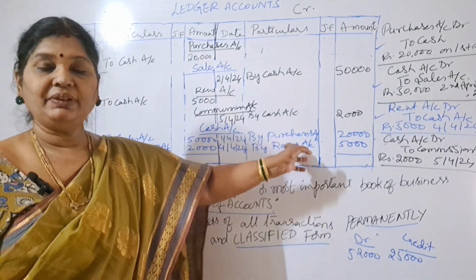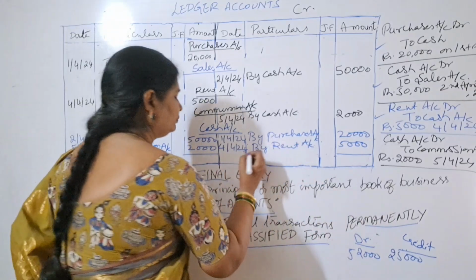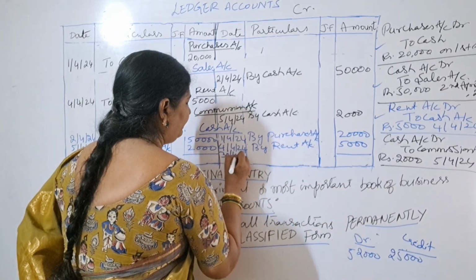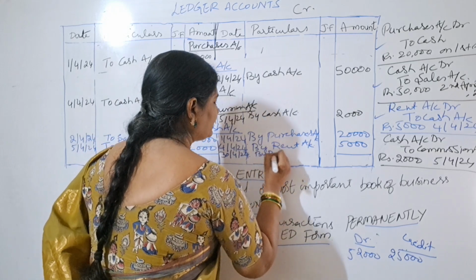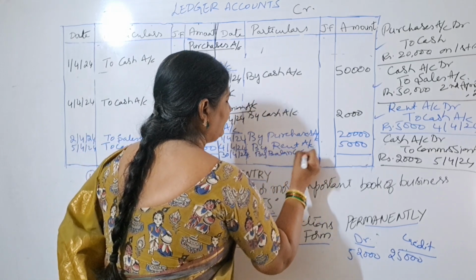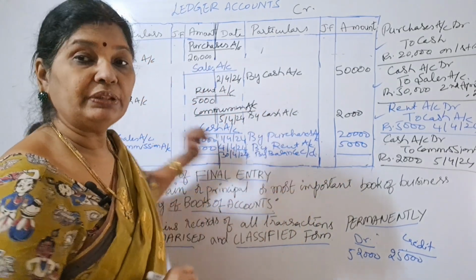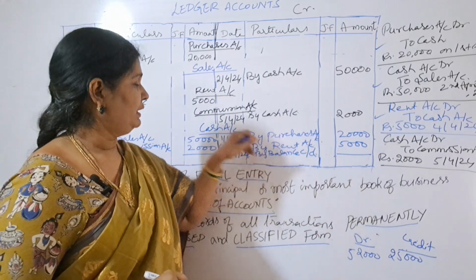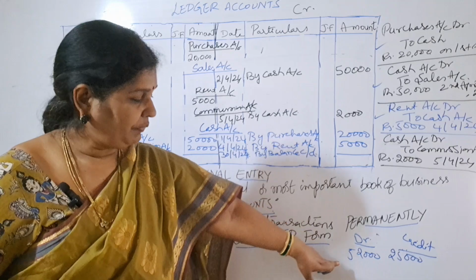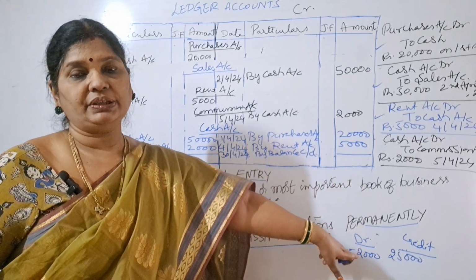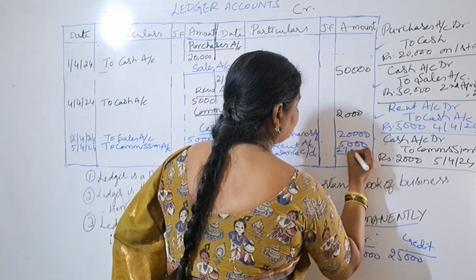So where we have to write, which side is less? Credit side is less, right? So here I will write on 30th April, means month ending, we have to write 30th April 24 by balance. We have to write by balance carried down because this balance will be taken to the next month. So this is which month? April month. Okay. So April month ending, what is the balance? 52,000 minus 25,000 means 27,000 is there. So we will write this 27,000 here.